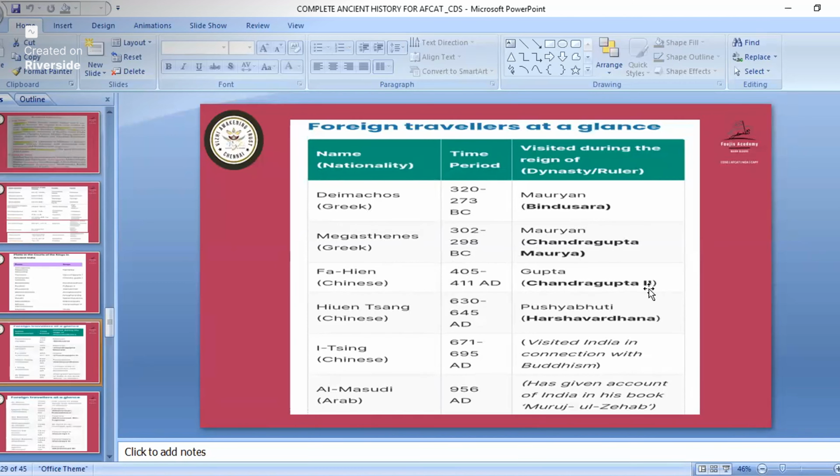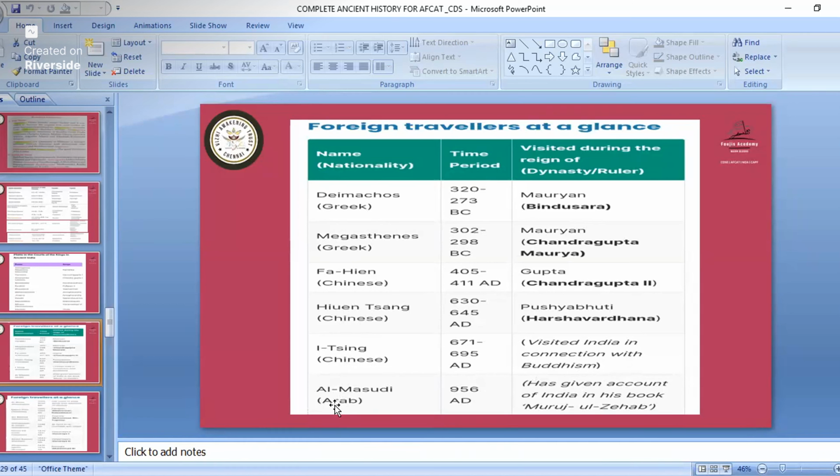Fa-Hien came during the Chandragupta II Gupta rule. Then Hiuen Tsang came during the Pushyabhuti Harshavardhana time. During the Harshavardhana rule of the Pushyabhuti dynasty, Hiuen Tsang came to India. So remember also which country they were from. Megasthenes was Greek, Fa-Hien was a Chinese traveler, Hiuen Tsang Chinese, I-Tsing Chinese. They visited India in connection with Buddhism. So these persons came during the Buddhism religious movement time.